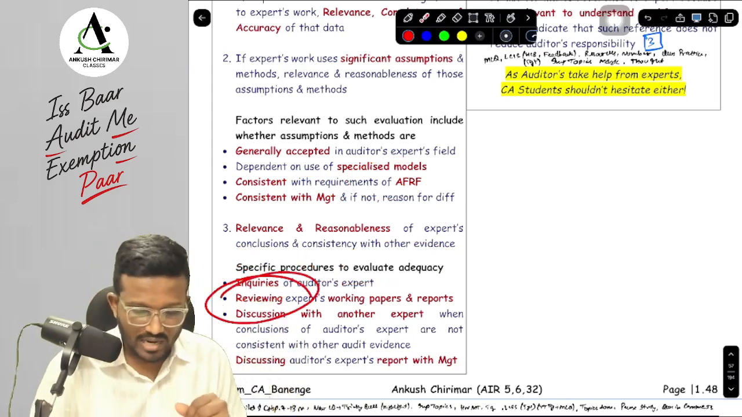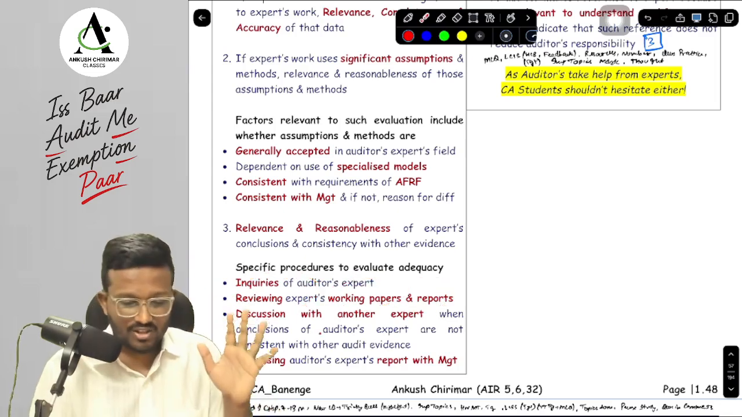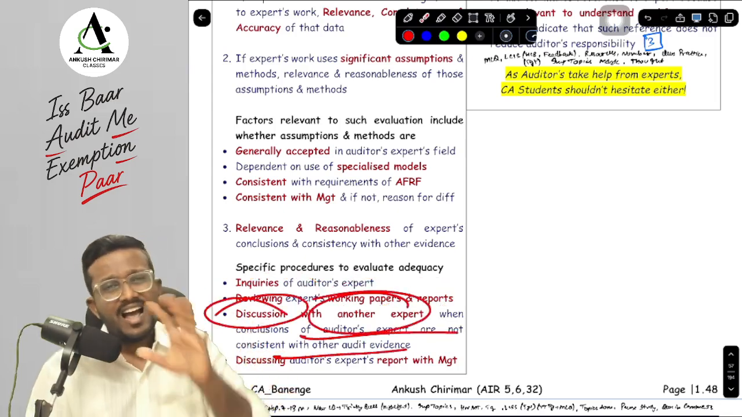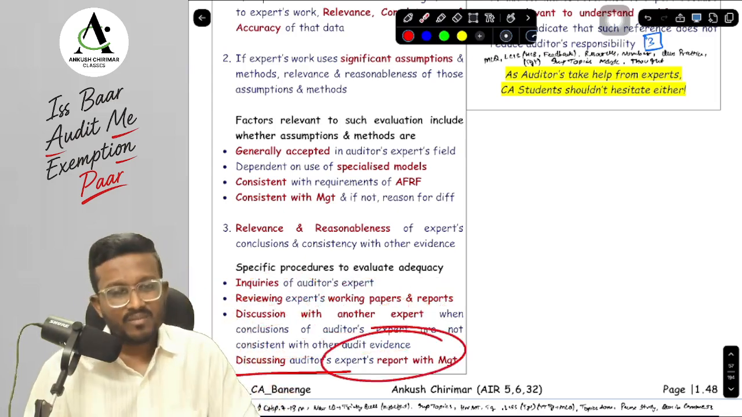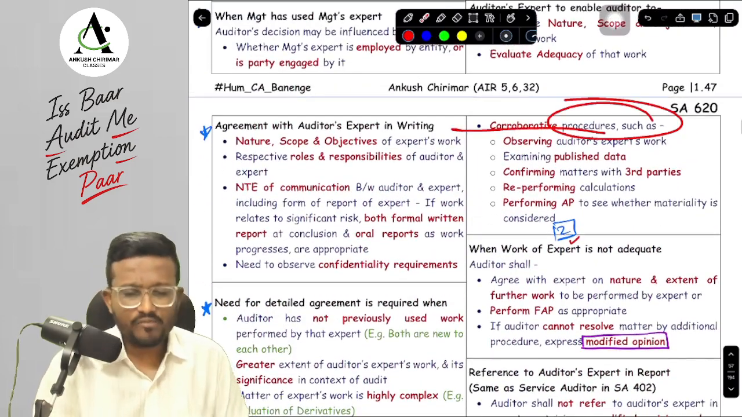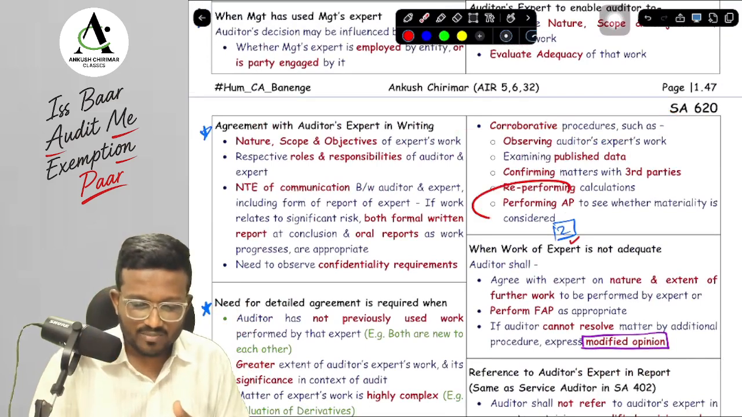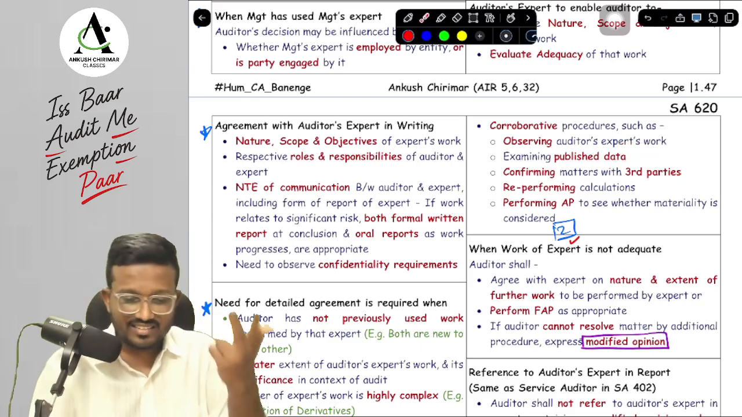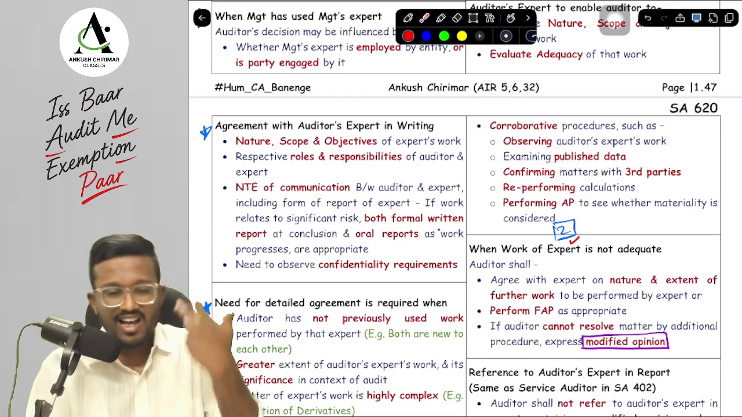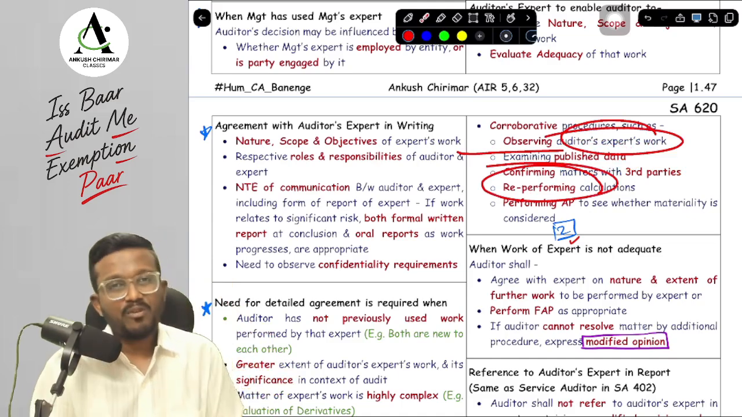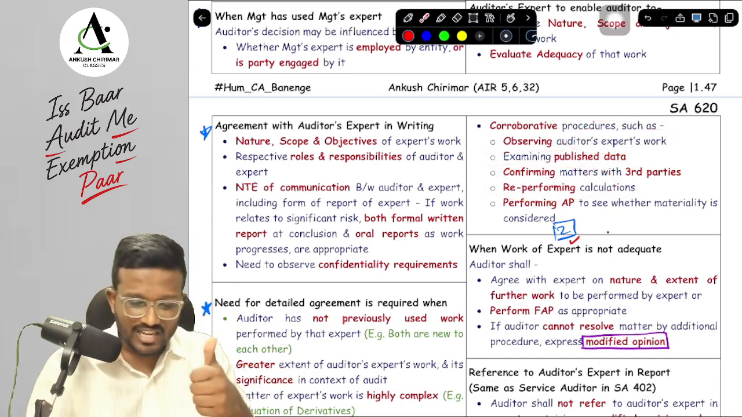Then we will review the working papers and reports. If it is inconsistent with the audit evidence, then we will discuss with another expert. And if it is consistent, we will discuss with the management. Okay. Yes, sir. Now if we are not convinced, then we can perform more corroborative procedures in terms of AEIOU, that is performing analytical procedures, external confirmation from third parties, inspecting and examining the published data, observing the auditor's expert work, and reperforming calculations. Okay. Yes, sir. Now there is one question that we have to do.